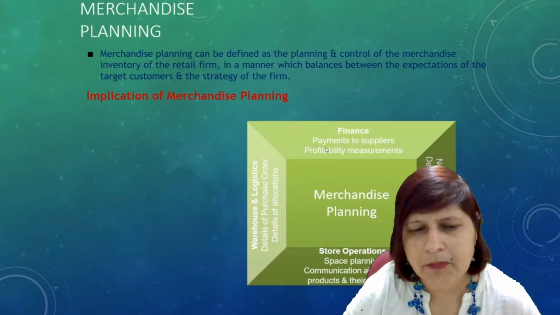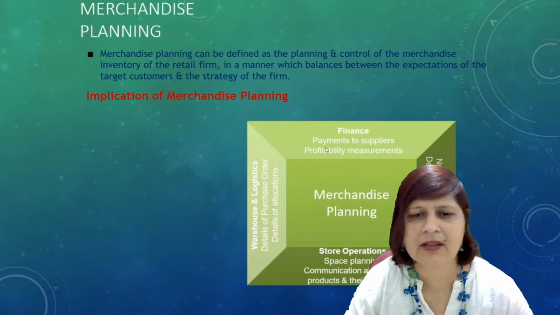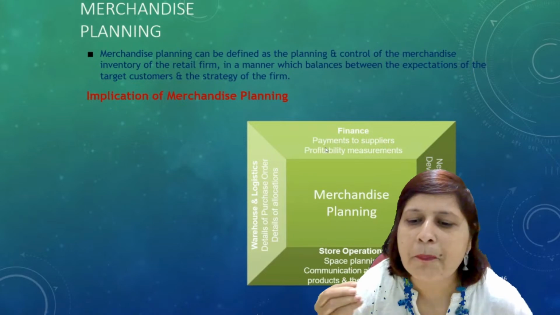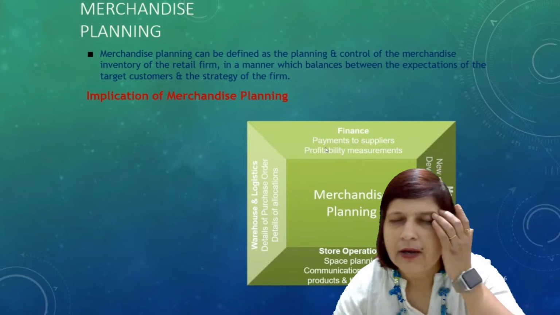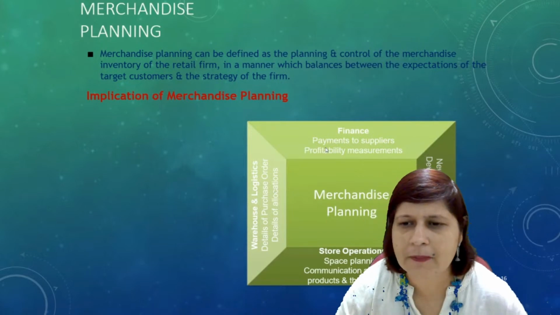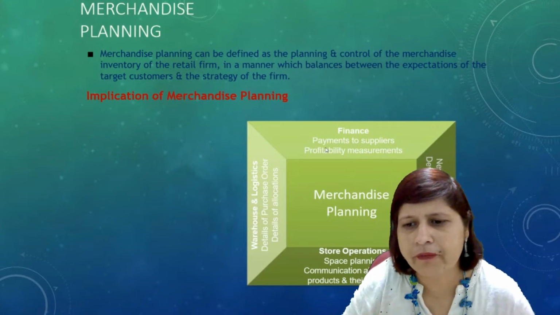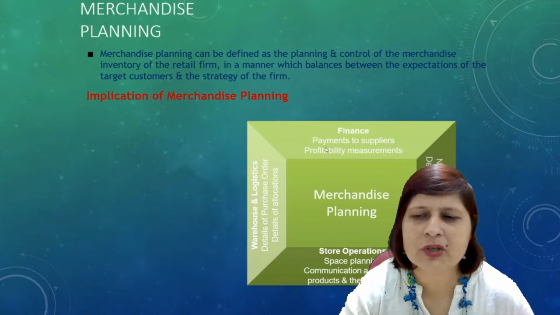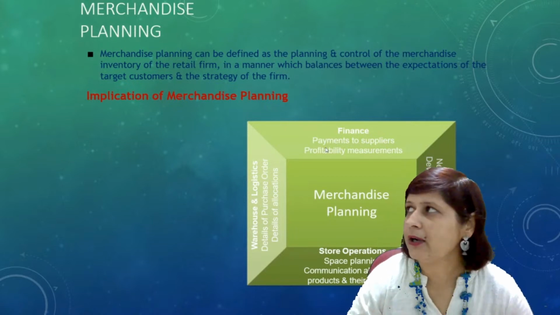While you are doing merchandising planning, there are factors, implications, right? Like finances, payments to the supplier, and profitability measurements, right? While you plan, how will you make payments to your suppliers, at what cost you will sell your product so that you can make profit. Measure your profit, right? So measure your finances, how much you have to pay to the supplier, and how can you make profit through that product.